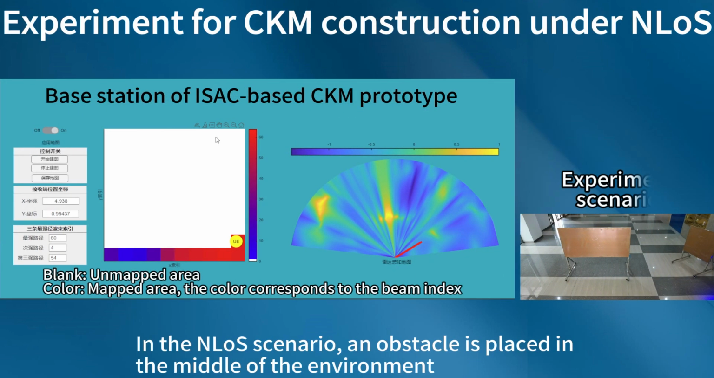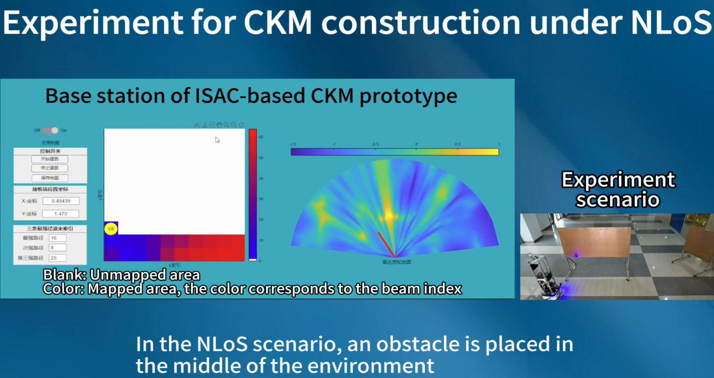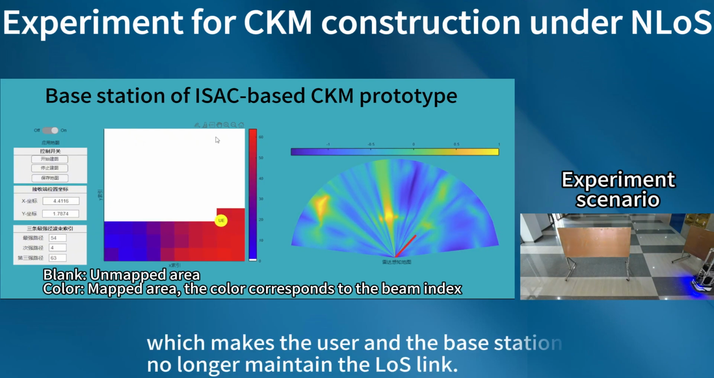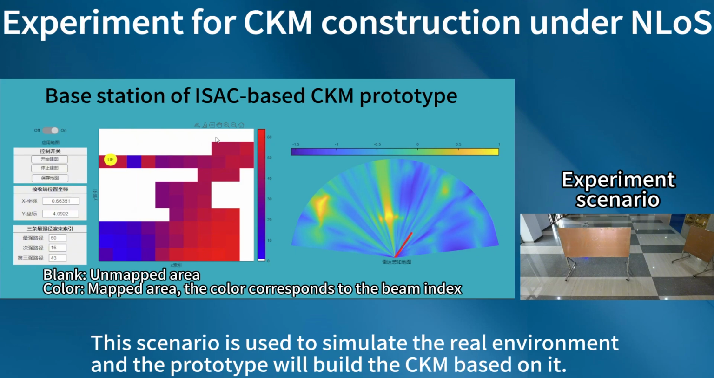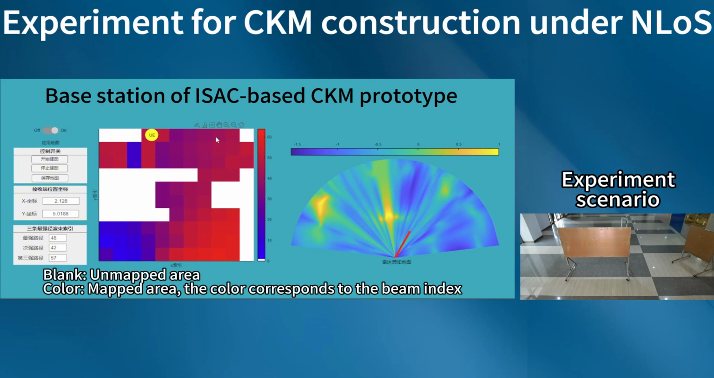In the unloss scenario, an obstacle is placed in the middle of the environment, which makes the user and the base station no longer maintain the loss link. This scenario is used to simulate the real environment, and the prototype will build the CKM based on it.